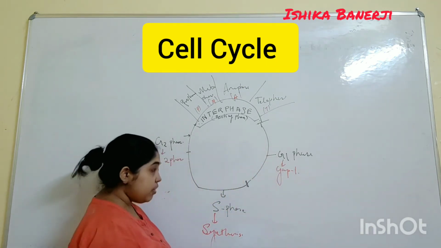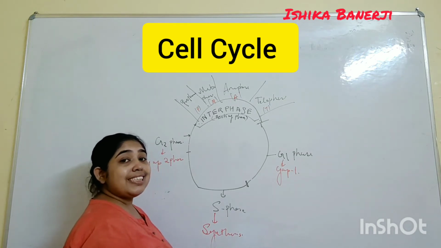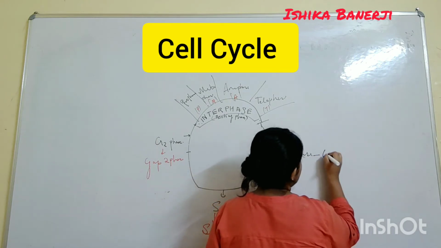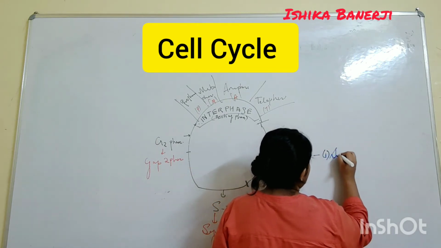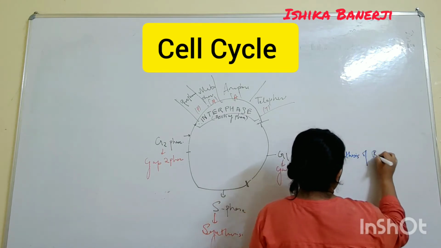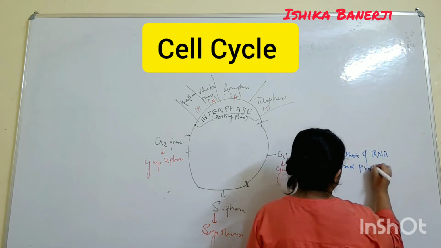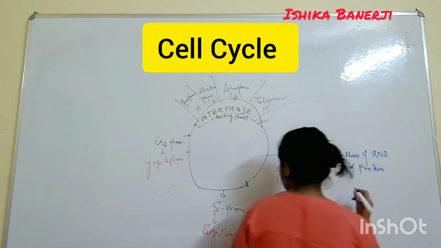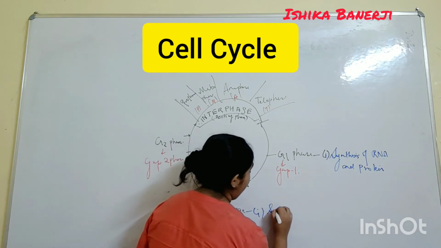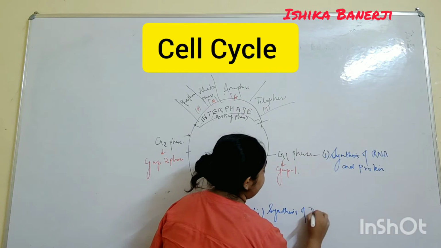So what happens in G phase is the question. In G phase, synthesis of RNA and protein will take place. What happens in S phase is synthesis of DNA.